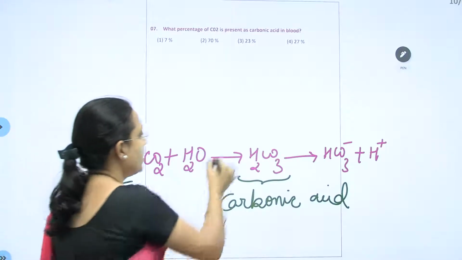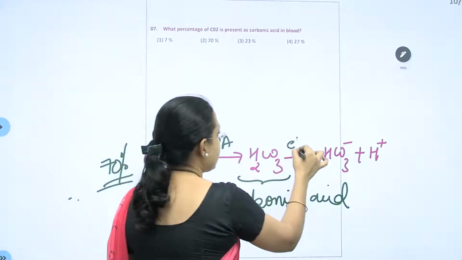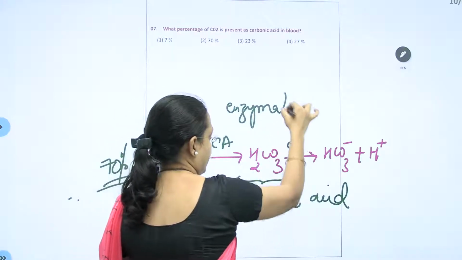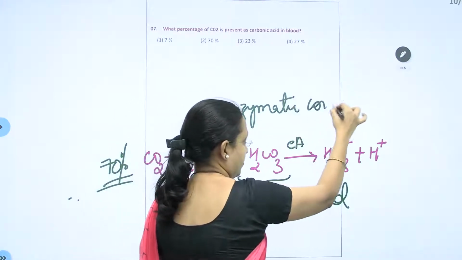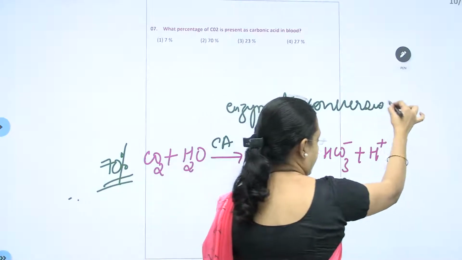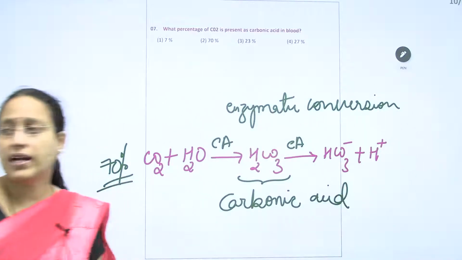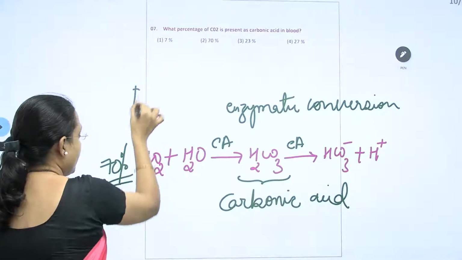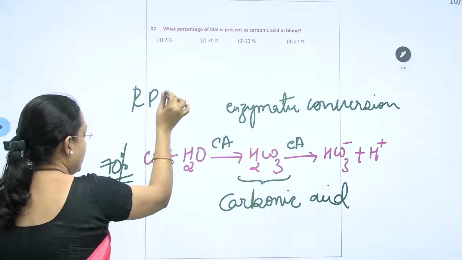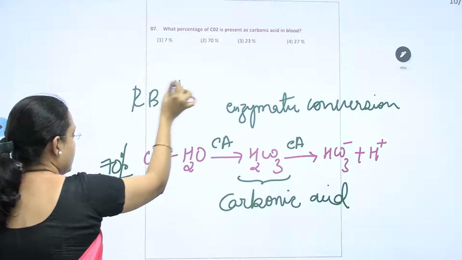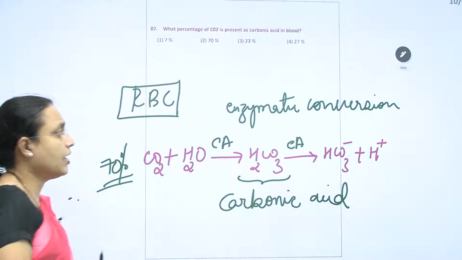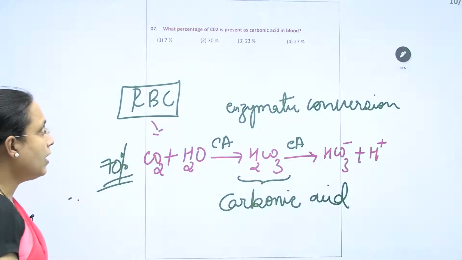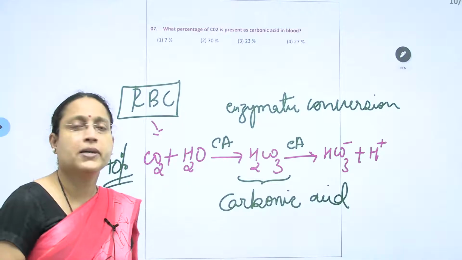And what you should know is that it occurs with the help of an enzyme. It is an enzymatic conversion. This whole reaction is going to occur in RBC, but in plasma also some percentage will occur.